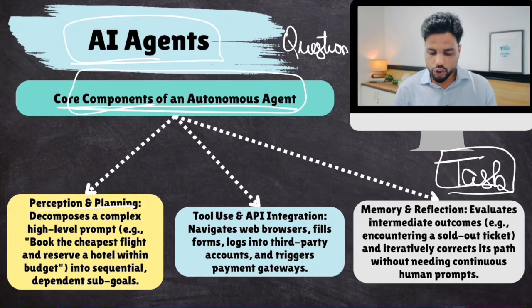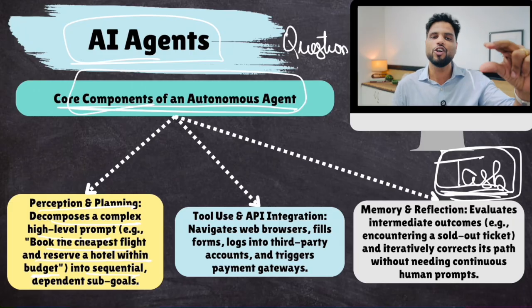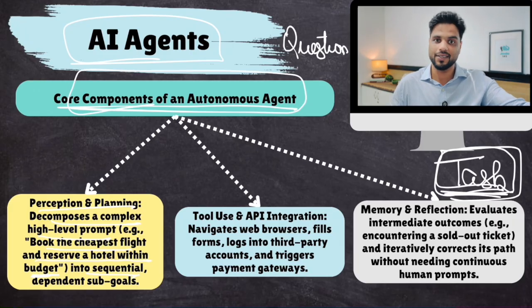Now, perception and planning. Their major job is planning of that task, because their first job is to plan it out and break it into subtasks. So it decomposes a complex high-level prompt like "book the cheapest flight and reserve a hotel within budget" into sequential dependent subtasks. And then they have to plan the chronology and then they have to execute it. It's complicated, but they are doing it.